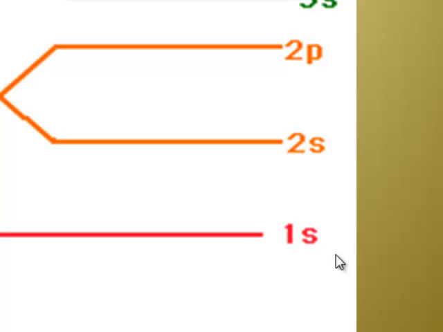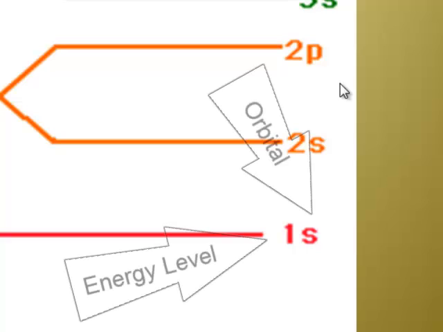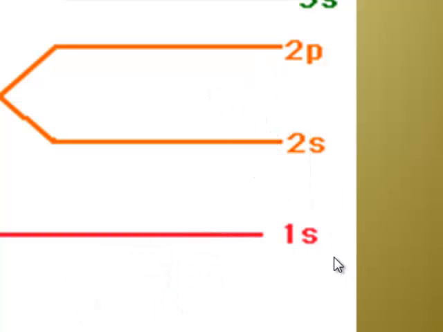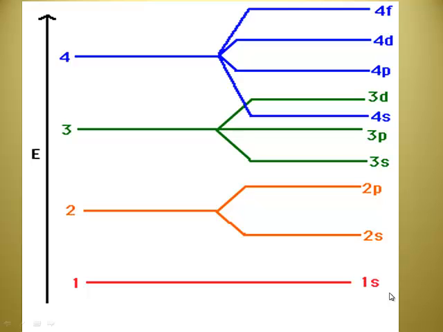So I'm going to assume, looking at 1s, that the first energy level only has S. There's no P, D, and F. The second energy level has only S and P, so it has two types of orbitals. So the first number tells you the energy level, the second one tells you the orbital. And you have to memorize how many lobes, axes, orientations are in that orbital. Okay, got it.